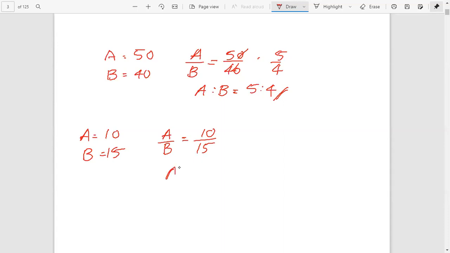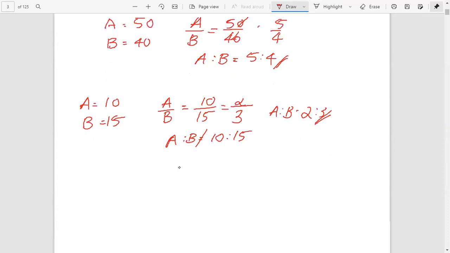Then A is to B equal to 10 is to 15, which is the wrong method. We have to get it in least form. 10 by 15 equals 2 by 3. Therefore, we can write A is to B equal to 2 is to 3. In each case, ratio must be written in least form.